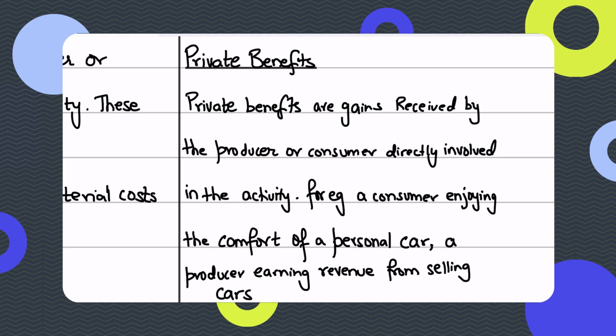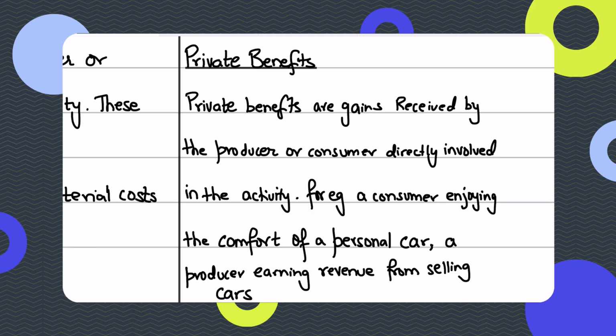So private benefits, on the other hand, are those gains that are received by producers or consumers who are directly involved in the activity or trade taking place. For example, a consumer buys a car, so that's his private cost, and on his way back he's enjoying the leisure and the comfort of that car, so that's a private benefit to the consumer. Similarly, a producer is selling those cars, so the revenue that he's earning is a private benefit for the producer.